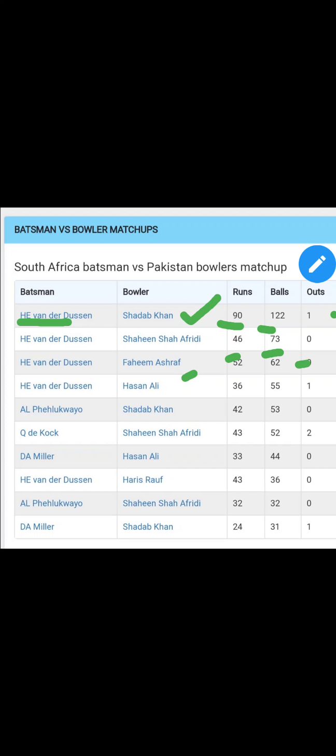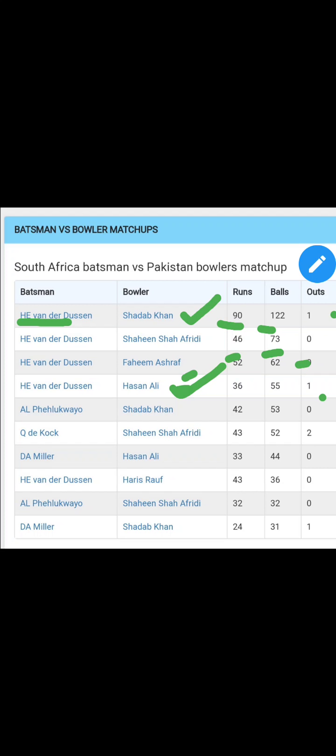Then coming to Hassan Ali. In Hassan Ali versus Rassie van der Dussen, you can see Rassie van der Dussen has struggled in front of Hassan Ali. Rassie van der Dussen was out once by Hassan Ali, and in 55 balls he has hit only 36 runs. So you can look after him. If Hassan Ali plays, he will be an important pick.